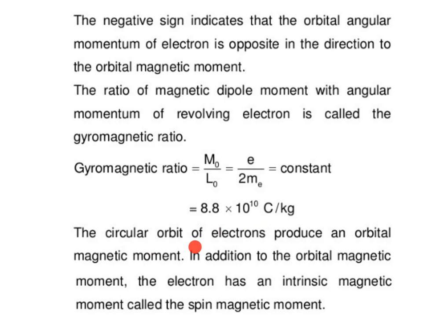Then the circular orbit of the electron produces an orbital magnetic moment. In addition to the orbital magnetic moment, the electron has an intrinsic magnetic moment called the spin magnetic moment.